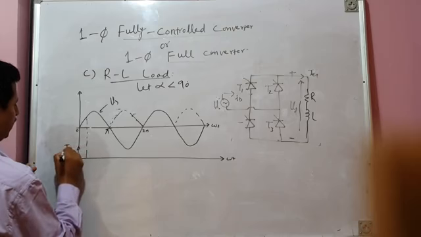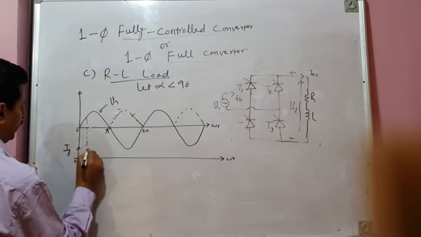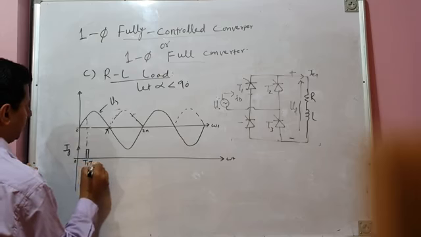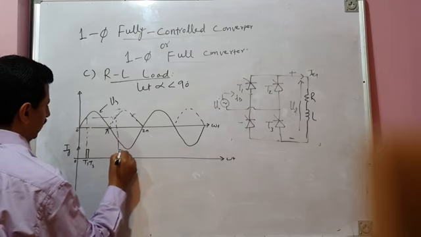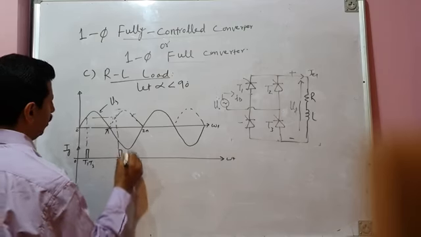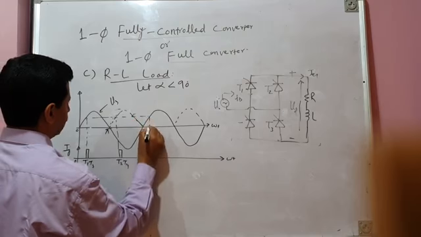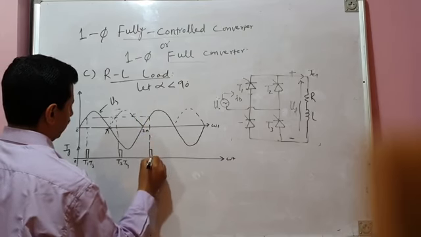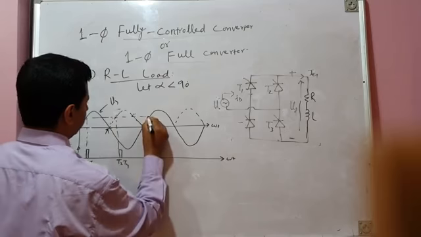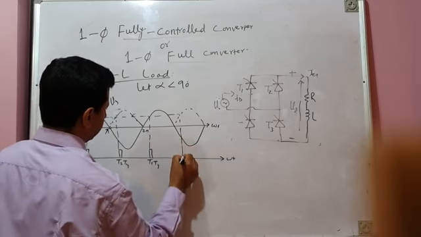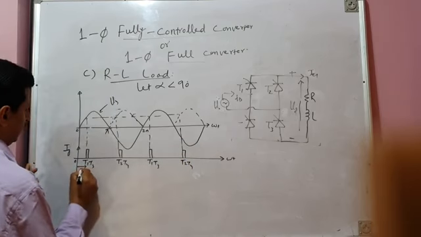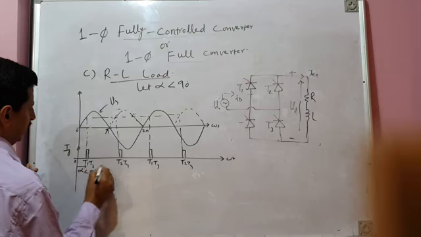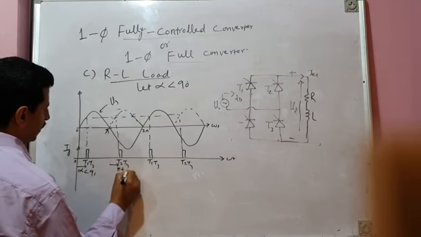And the firing pulse pattern is like this. This is the first firing pulse to the T1, T3 pair. The next firing pulse, during the negative half cycle, will be issued to the other pair, T2, T4. The next firing pulse goes to T1, T3, and during the next negative half cycle, T2, T4. This is alpha, less than 90 degrees. This is pi plus alpha and so on.